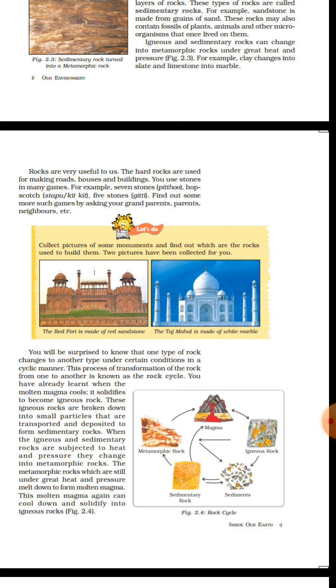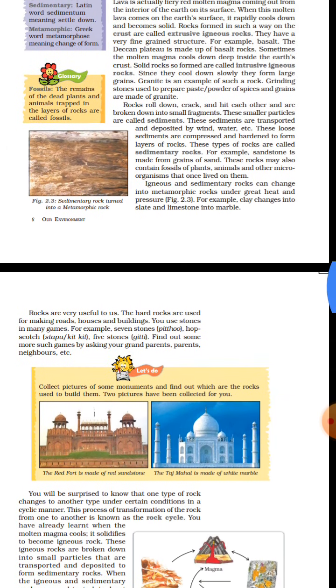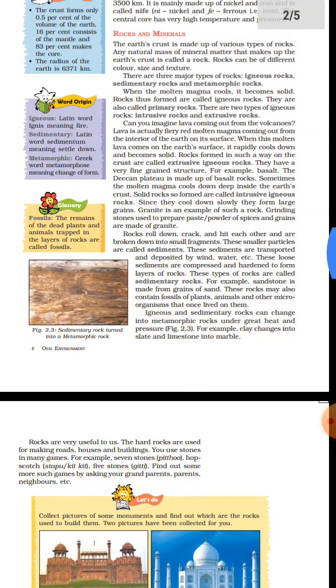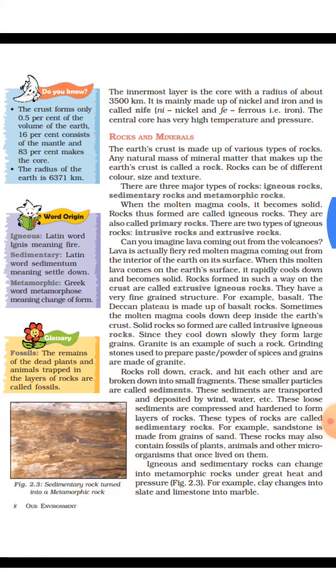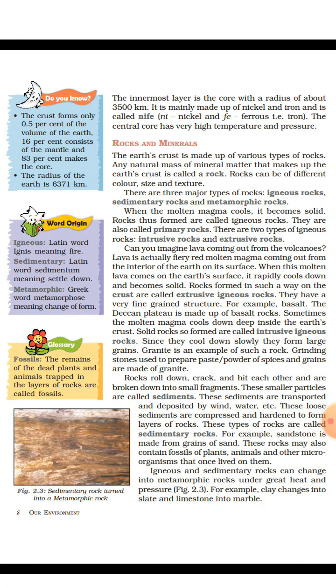Second kind of rocks are sedimentary rocks. Sediment means settle down. When rocks roll down, they crack and hit each other, so they are broken into small fragments. Fragment means pieces. These small particles of rocks are called sediments, and these sediments are transported. Transported means taken, and they are deposited by wind and water. And when these sediments are compressed, pressed and hardened, they form layers of rocks, and they are called sedimentary rocks.